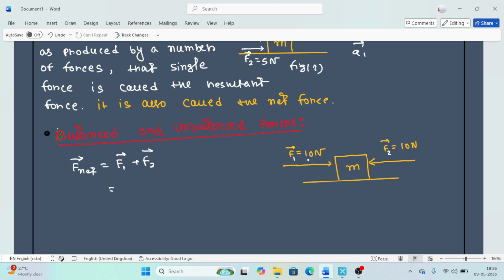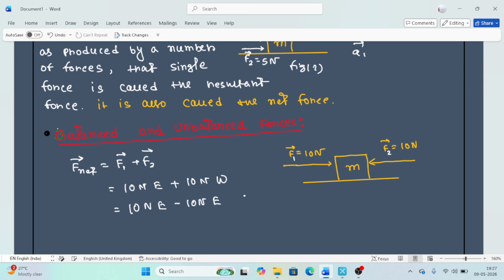Suppose 10 Newton acts toward east, so 10 Newton along east and 10 Newton along west. So what do I do? I write 10 Newton east, minus 10 Newton east.